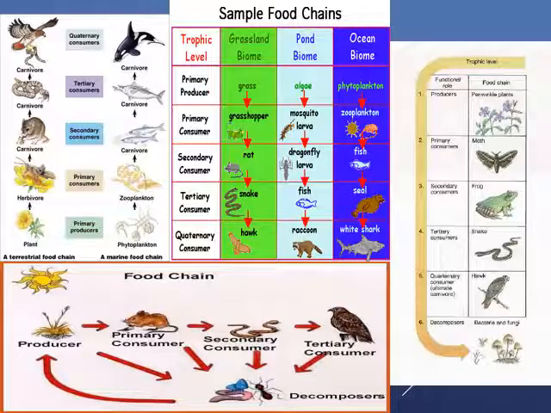These are pictorial diagrams of some samples of food chains. You can see in the ocean, in a pond, in grassland, in tropical levels, everywhere the food chain starts from the primary producer to the consumer level.